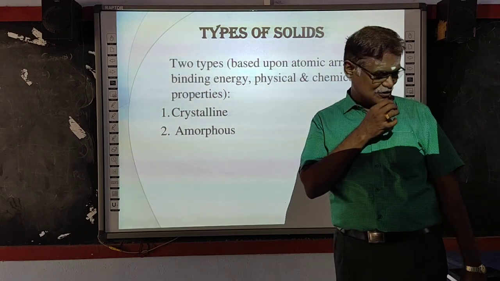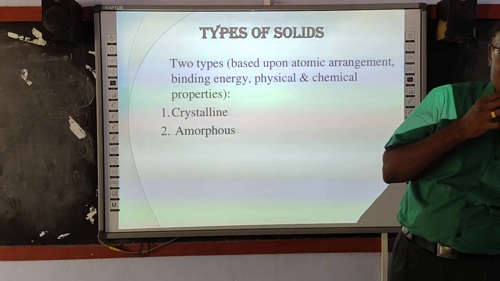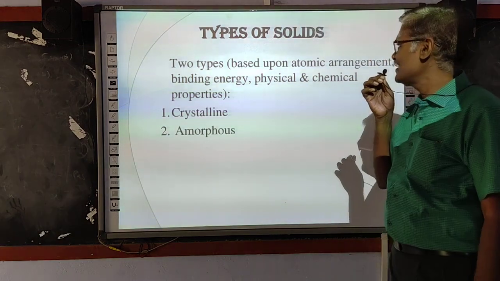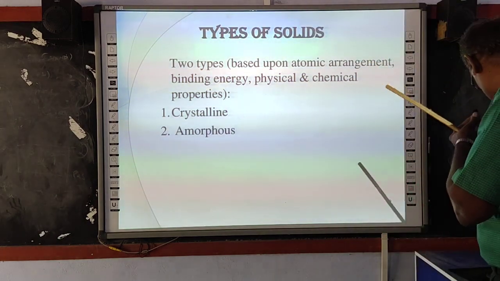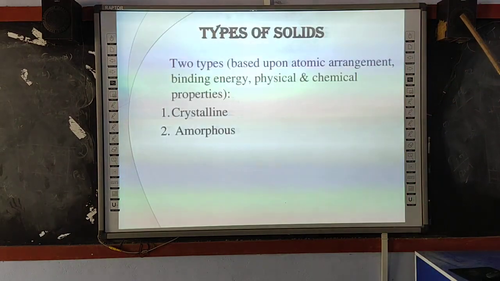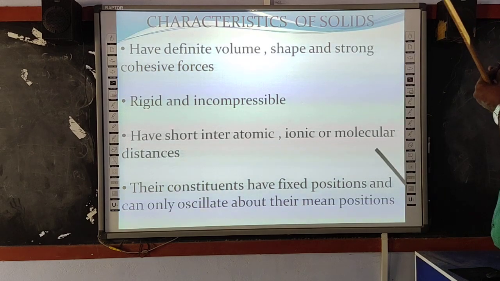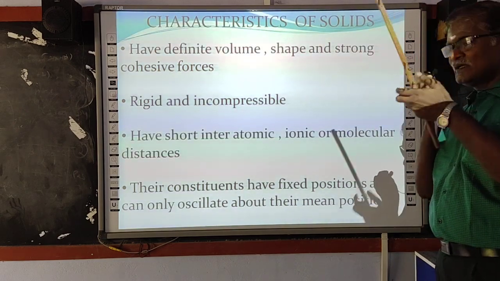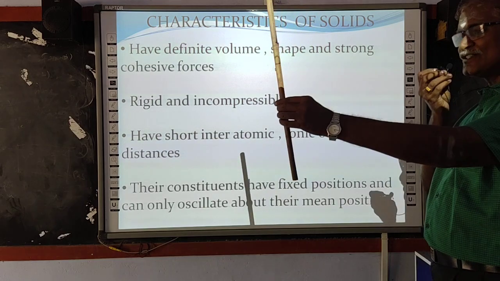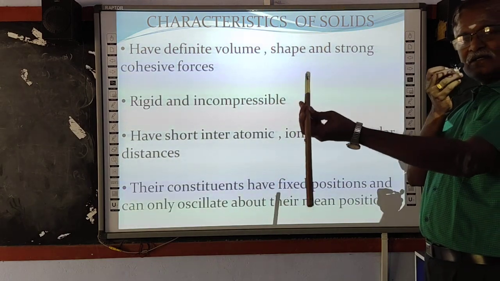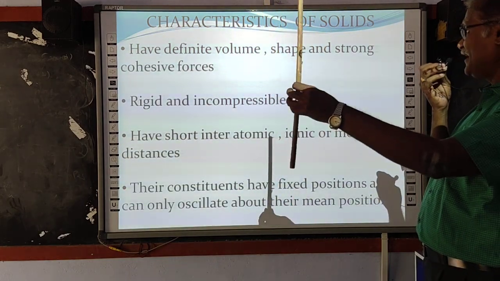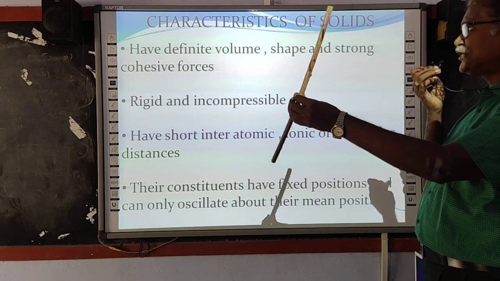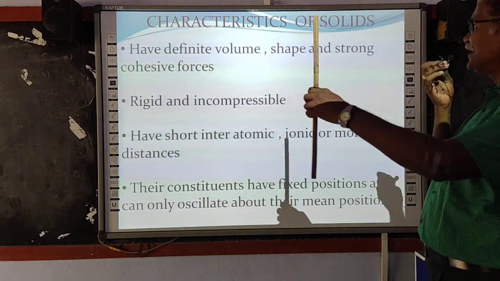Now, in the solid state, let us see the characteristics of the solids. So, the solids are having the definite volume. You see here, this one contains the definite volume and has the shape, a linear shape.